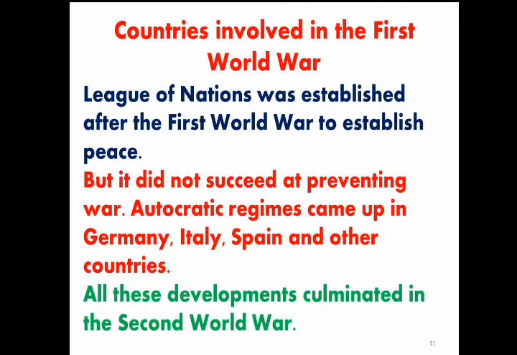This organization worked for only 19 years, but could not control the autocratic regimes and the aggressive countries. Autocratic regimes came up in Germany, Italy, Spain, and other countries.